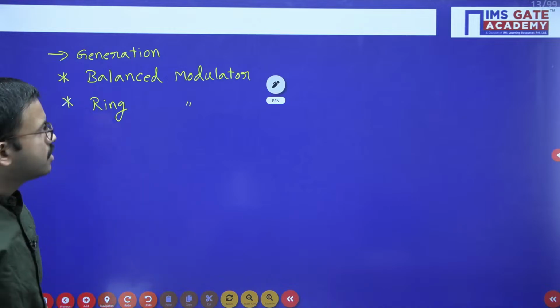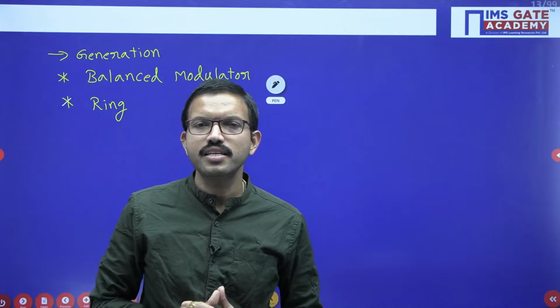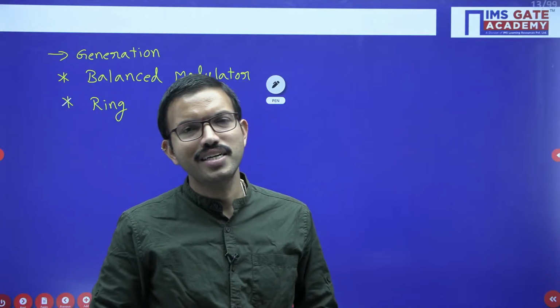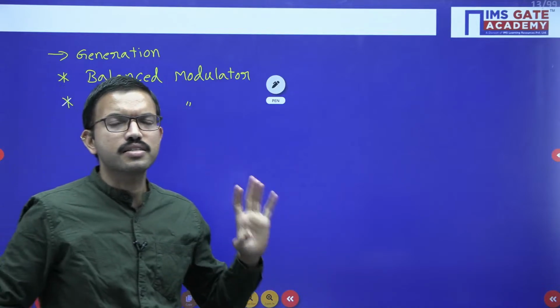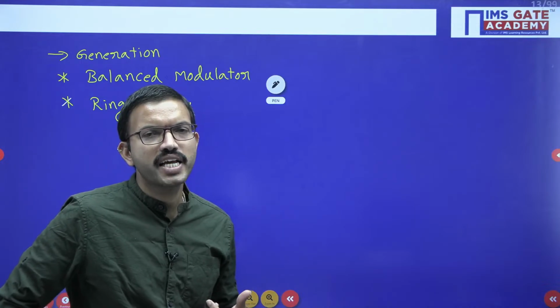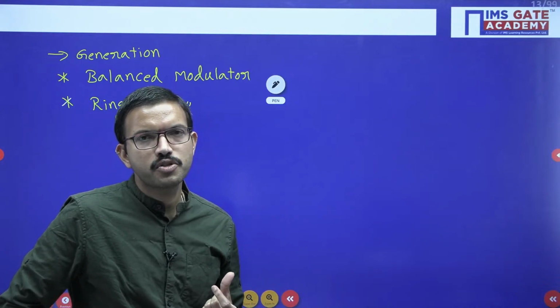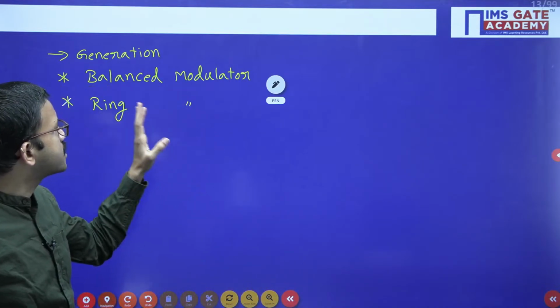Okay, so here ultimately the output signal is just the product of the message signal and carrier signal. That is the reason any particular circuit or modulator which provides the output as the product of those two input signals, message and carrier, we can call that particular circuit a product modulator.